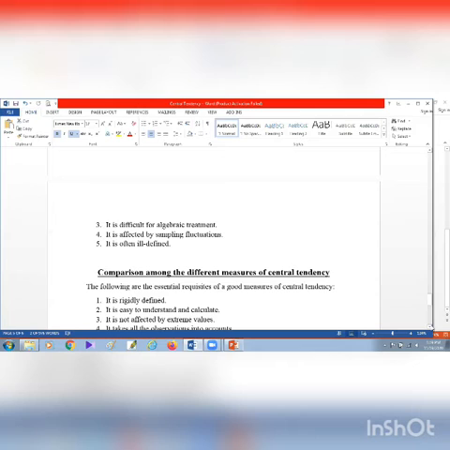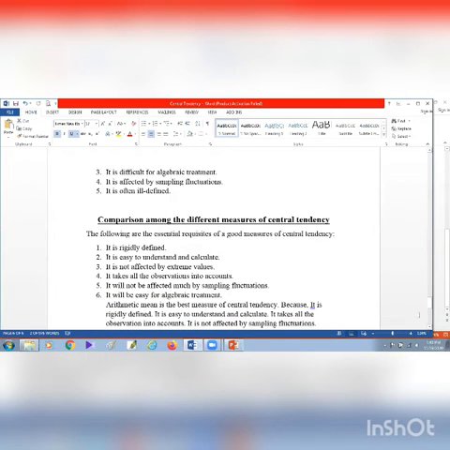Now we'll compare these 5 measures and we'll be able to know which measure is the best and why. After comparing these 5 measures, we will see that the arithmetic mean is the best measure of central tendency. To decide this, first we have to know the requisites of a good measure of central tendency. So the headline is comparison among the different measures of central tendency.